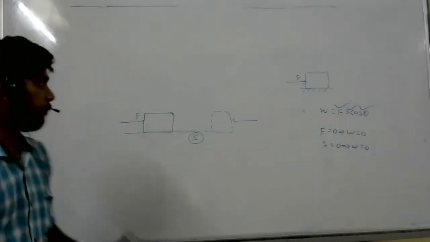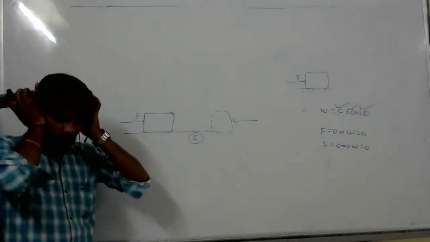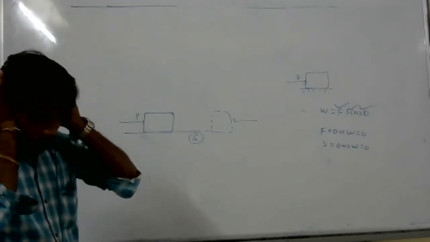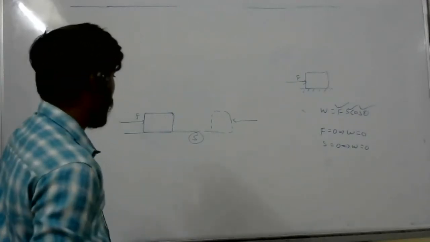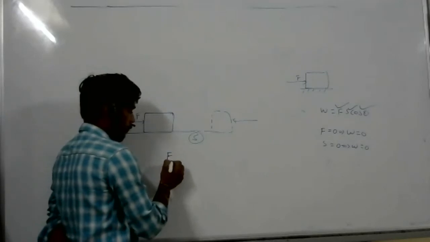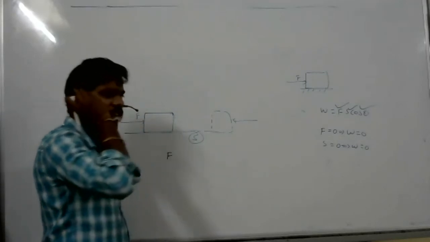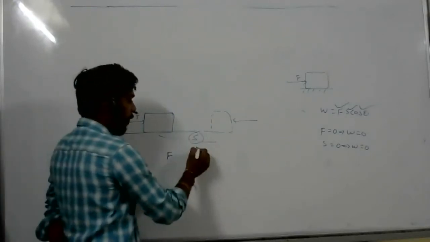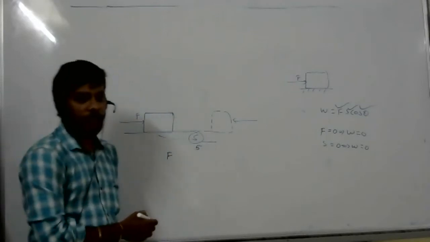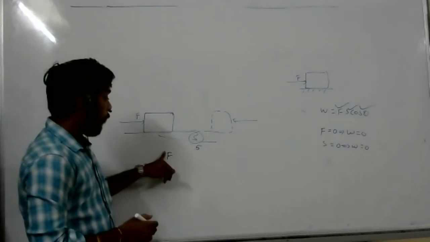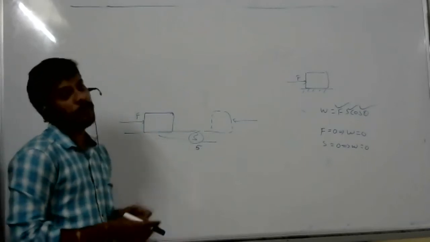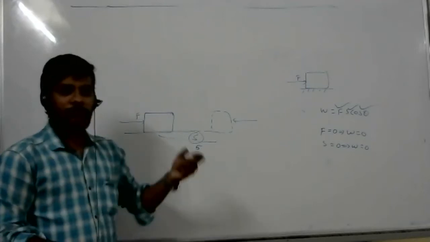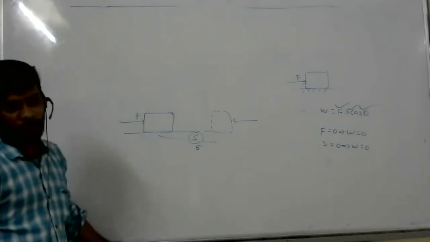Now see. Sir, I have a doubt. Sir, why can't we say work done is equal to F1 S cos theta minus F2 S cos theta? Sir is telling that while returning, force and displacement might be different. I will clarify. Here, if displacement is 5, again you will get displacement 5 only, no? Yes, sir, but forces are different. Forces are different, but displacement also we should consider, no? Where you have taken the body, the same place it is there. So body displacement is 0. If displacement is 0, immediately work also 0. No other doubt.